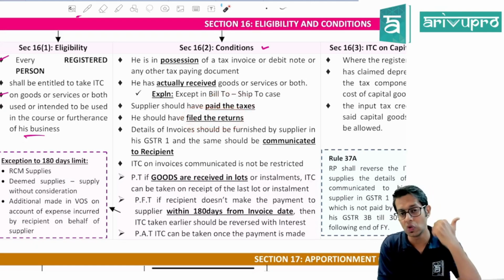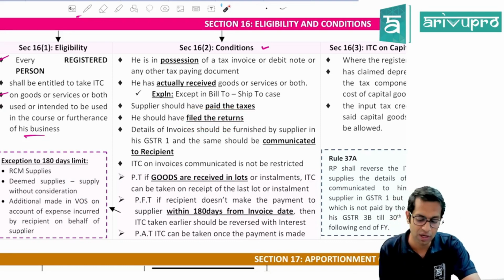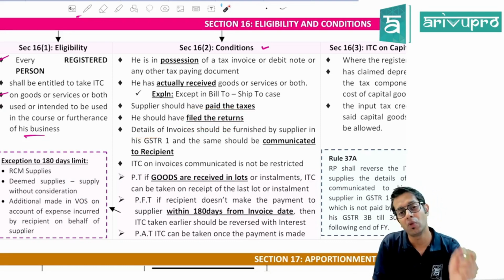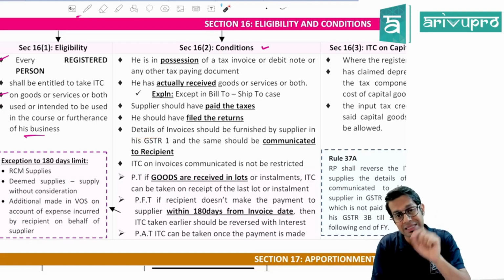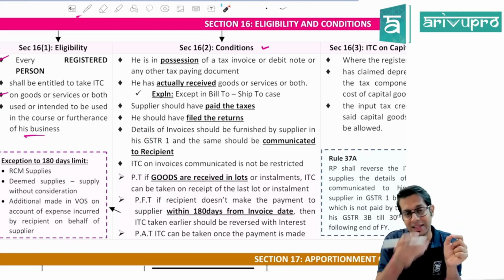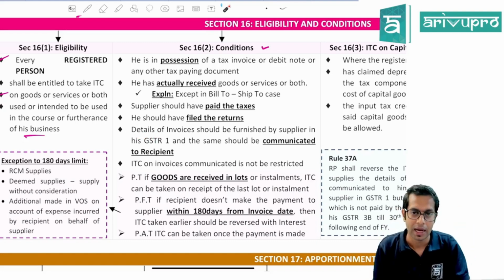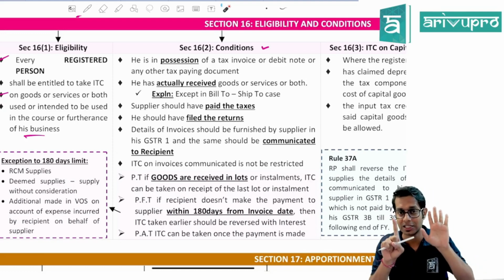Now there are two more new conditions which have been added, which are very important conditions for claiming input tax credit: details of the invoice should be furnished by the supplier in his GSTR-1, and the same should be communicated to the recipient or the registered person in his GSTR-2B or 2A. And the input tax credit which is communicated to the registered person should not be restricted.